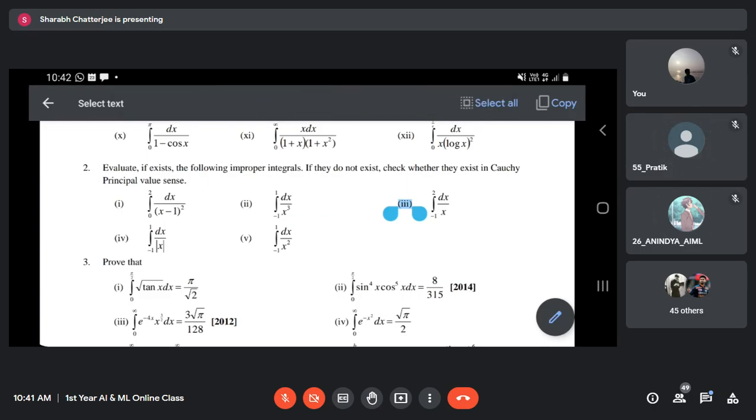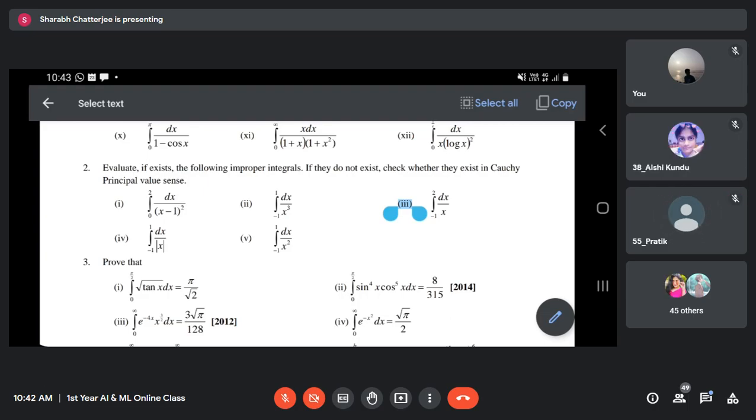Do this one. Tell me the answer. What are you getting? First, check whether it is convergent or divergent. Sir, what is log of minus 1? You tell me. It's undefined.